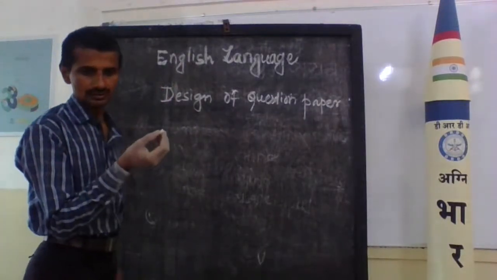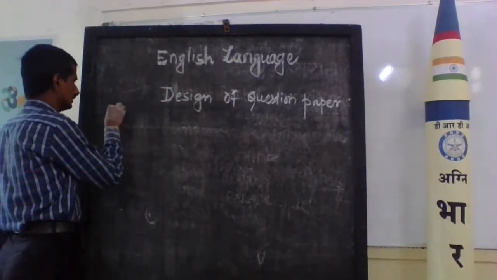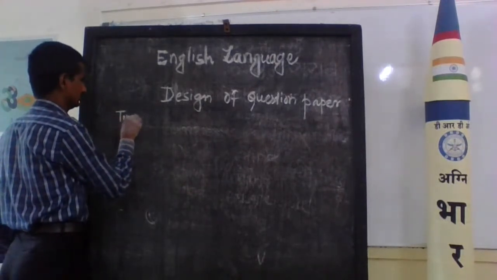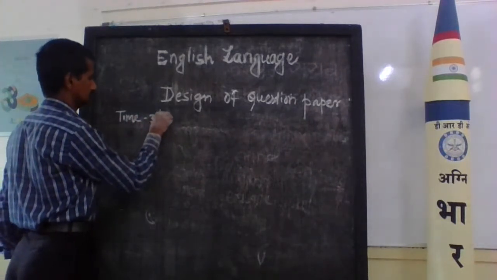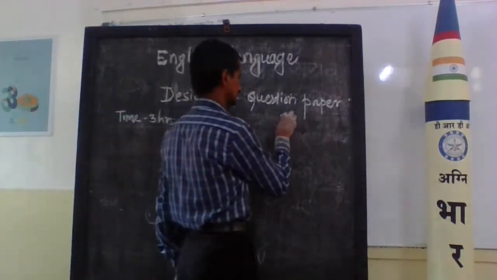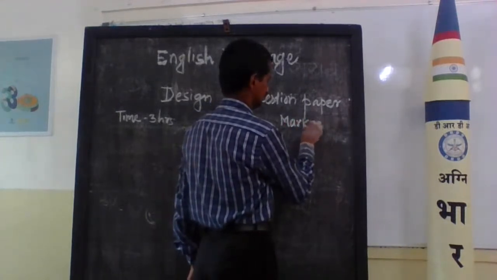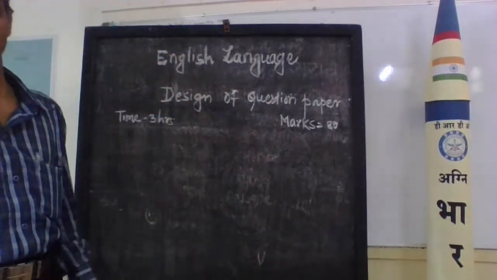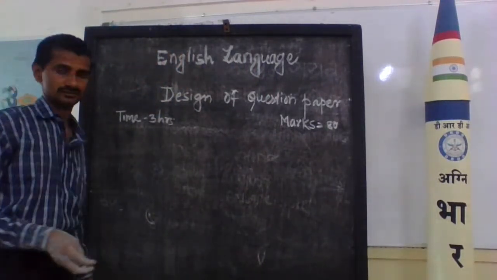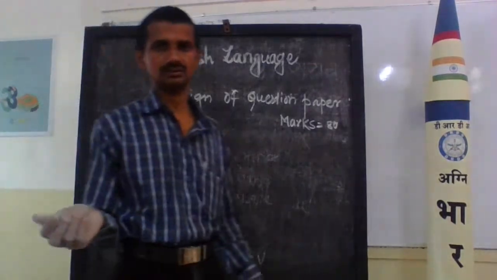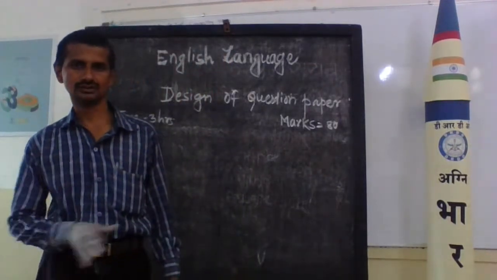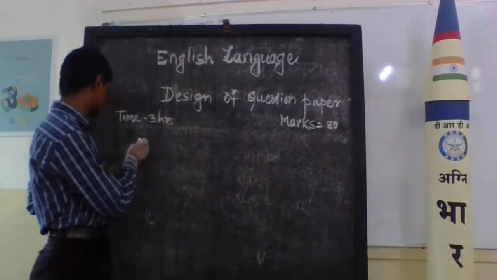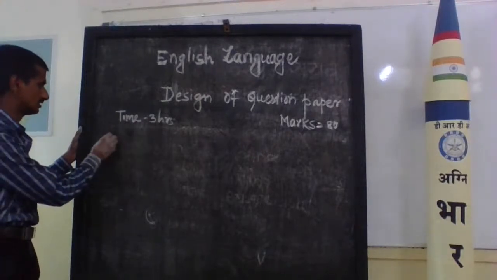I think this year the time is 3 hours and the marks are 20. Now here we concentrate on the design or nature of the question paper. This year there is no blueprint. Now we will discuss the design, nature or structure of the question paper.